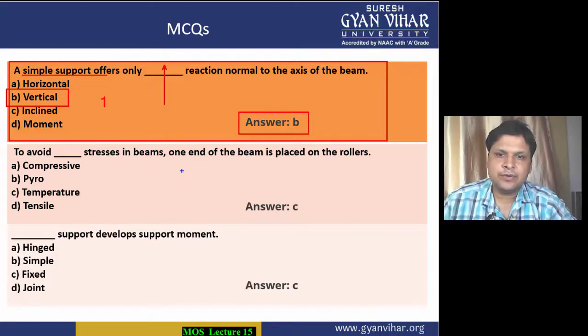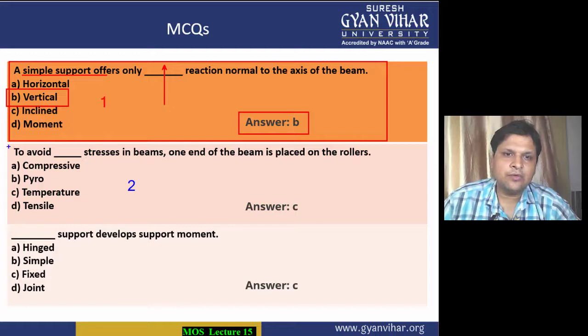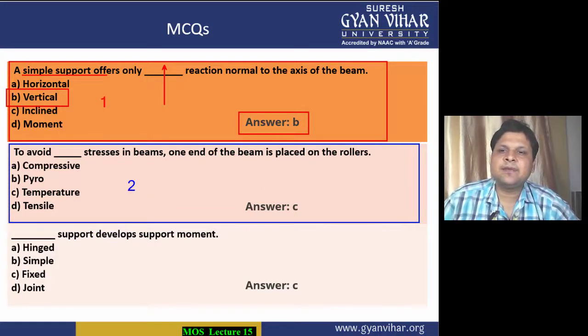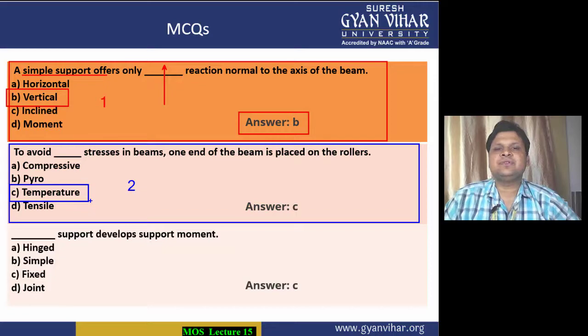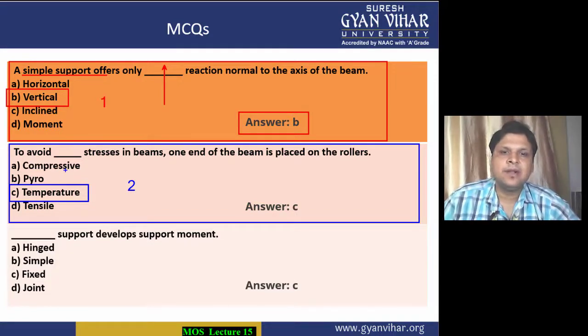Coming into MCQ number 2. What is MCQ number 2 saying? To avoid the dash stresses in beams, one end of the beam is placed on rollers. Why are rollers placed? Rollers are placed in order to prevent the extension and contraction due to change of temperature. So to avoid temperature stresses, or we can say thermal stresses, we keep roller support. So option C is the correct option.